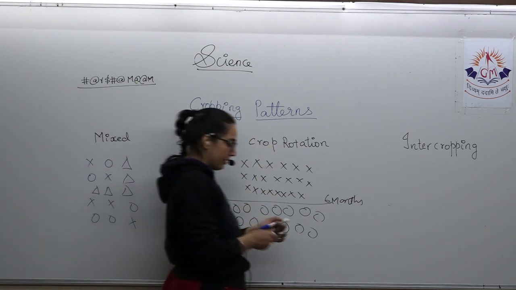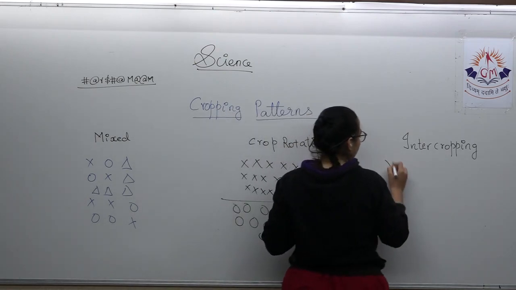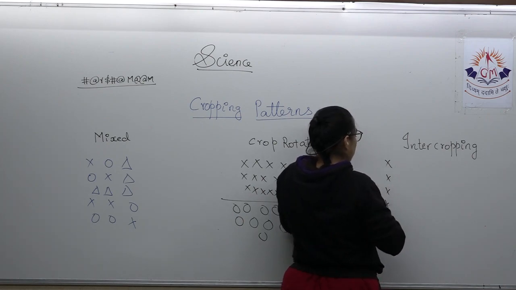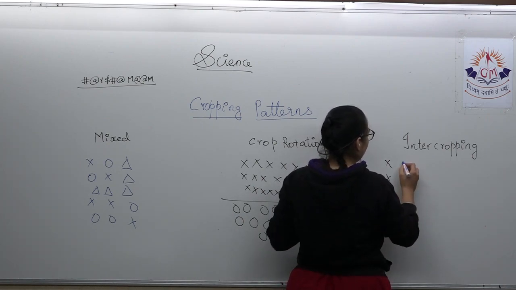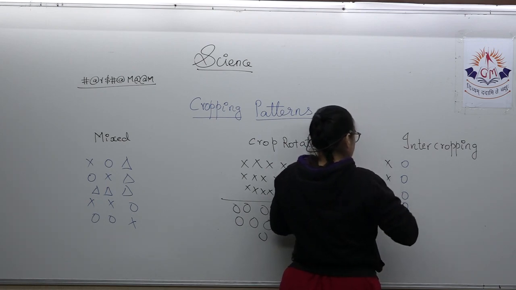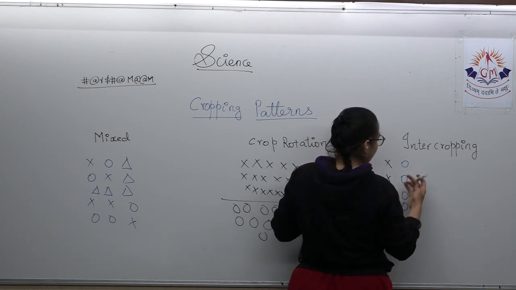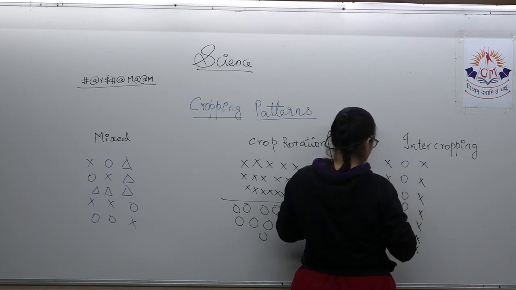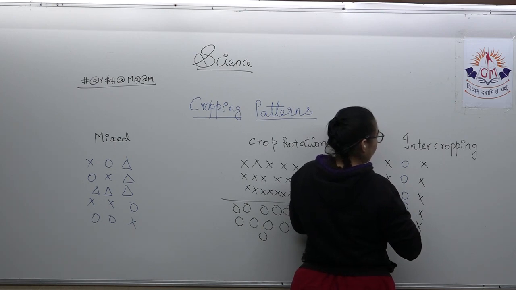Coming to intercropping. Intercropping is a series of crops. Suppose one row is over here, one over here, one row over here, one row over here.